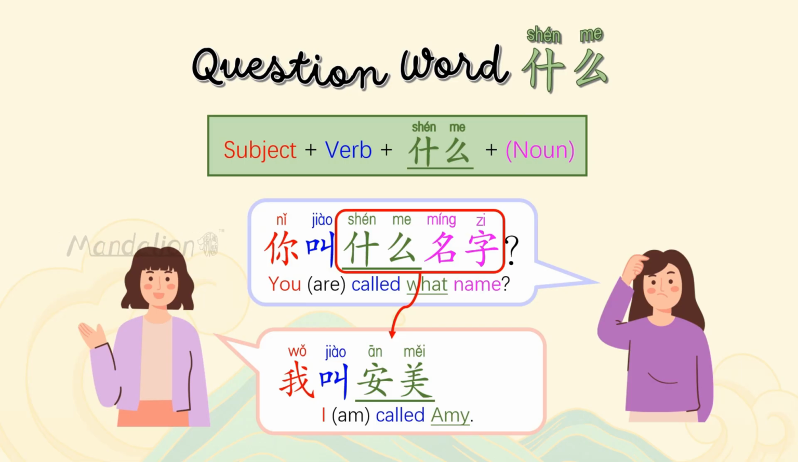Depending on the situation, the object or noun following 什么 can be omitted. In this case, 名字 or name is omitted in the answer because I am called Amy name, or I am called name Amy, would be grammatically incorrect.